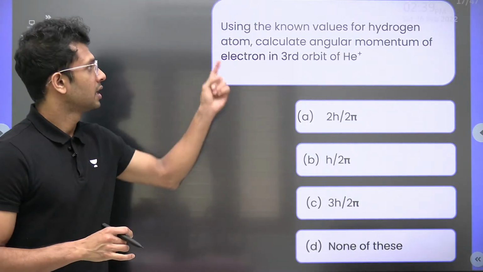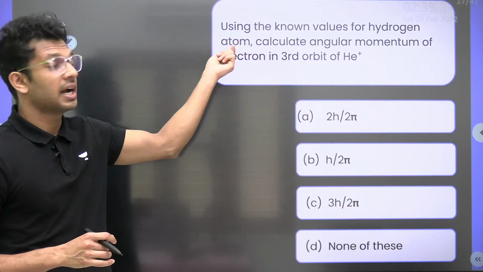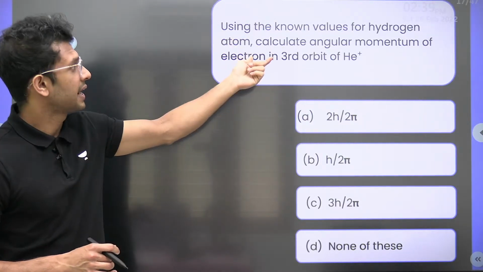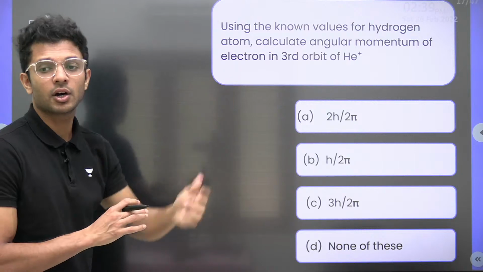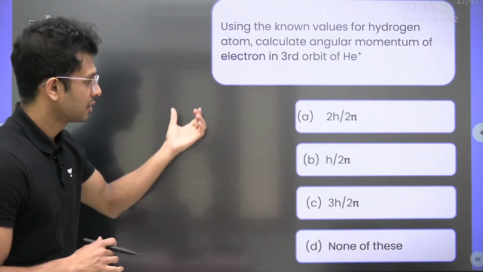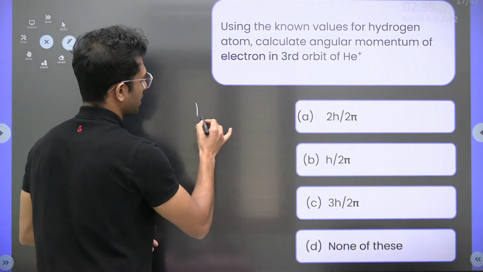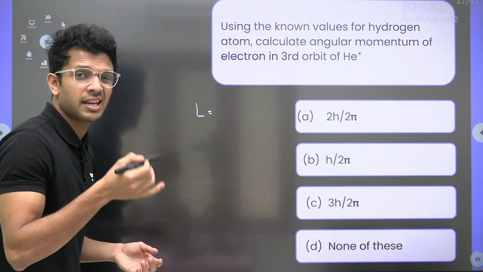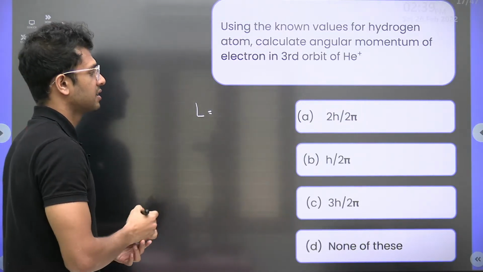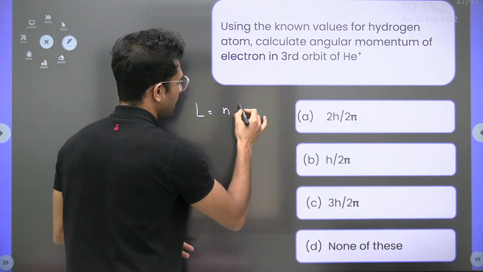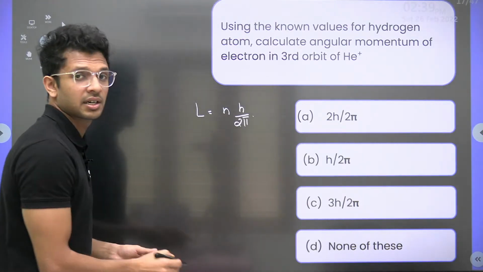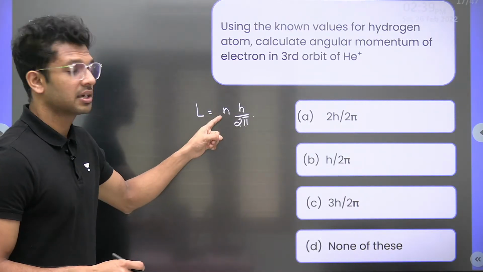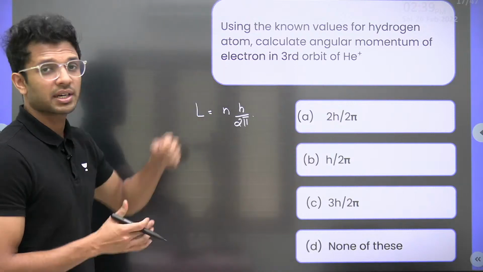Here we go. Using the known values for a hydrogen atom, calculate the angular momentum of electron in the third orbit of helium. What is the formula? Angular momentum of nth orbit of any hydrogen or hydrogen-like atom is equal to n times h by 2 pi. Where n corresponds to the orbital number.